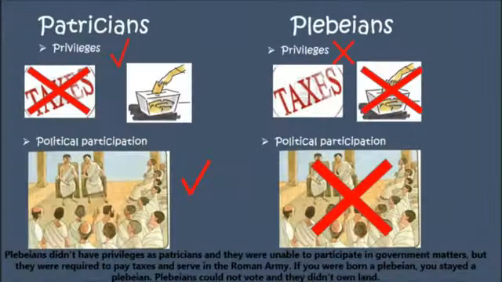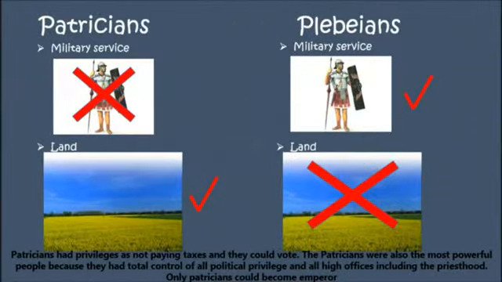Plebeians didn't have the privileges of patricians, and they were unable to participate in government matters, but they were required to pay taxes and serve in the Roman army. If you were born a plebeian, you stayed a plebeian. Plebeians could not vote and they didn't own land. Patricians had privileges such as not paying taxes, and they could vote.